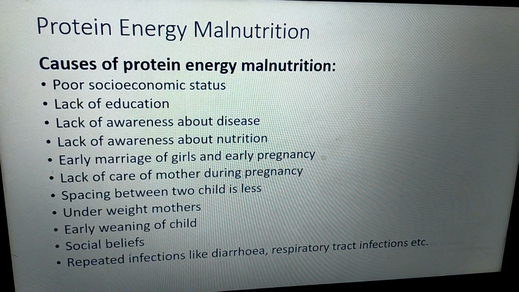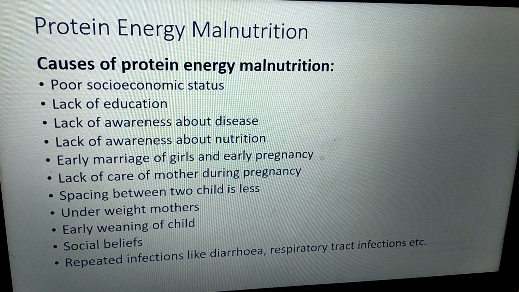Now, what are the causes of protein energy malnutrition? Poor socio-economic status. The parents will not be able to feed the baby an adequate quantity of food, or good quality food which contains various components like high class proteins, vitamins, minerals, etc. Lack of education. It is observed that parents who are less educated have children suffering from these protein energy malnutrition diseases.